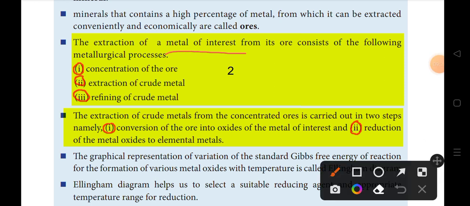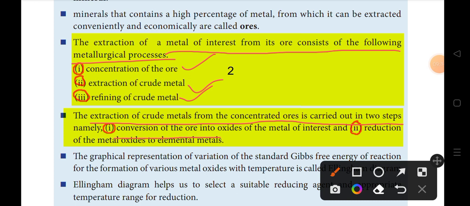Extraction of metal from its ore contains the following metallurgical process: concentration of ore, extraction of metal, refining of crude metal. The extraction of crude metal from the concentrated ore is carried out in two steps: concentration of ore into the oxides of metals, and second, reduction of metal oxide into the metals. This is another possible two-mark question.